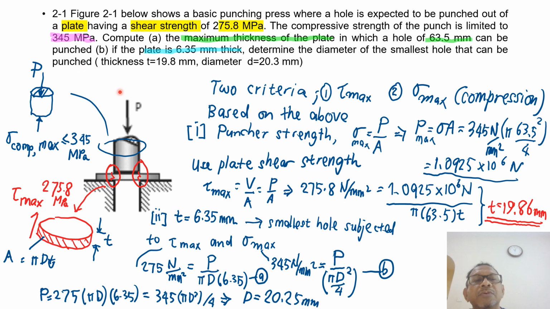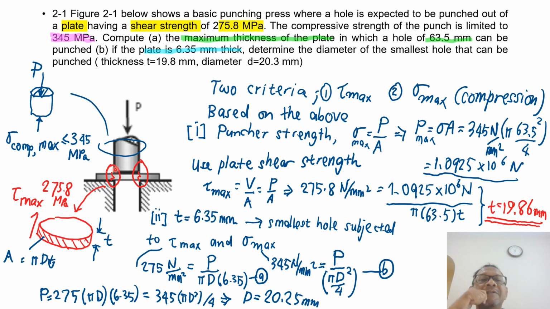Okay, so here we have a basic punch press where you have a puncher, and then you have a plate. This is the plate, and the plate has a thickness T. So there's a plate of thickness T and a puncher of a certain diameter D. So we have two components here, the plate and the puncher.